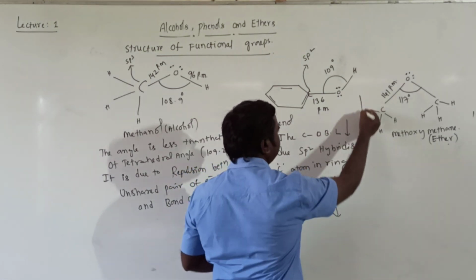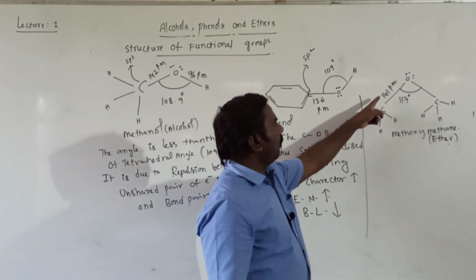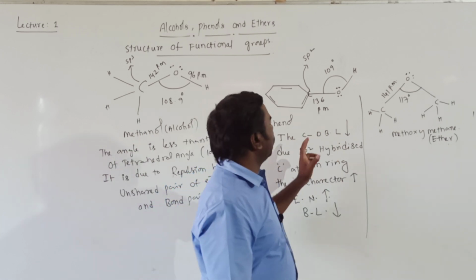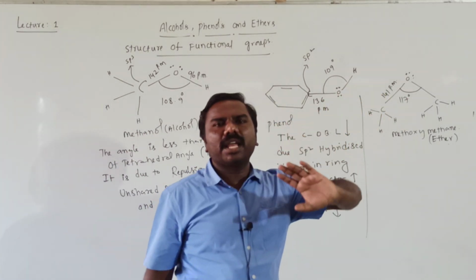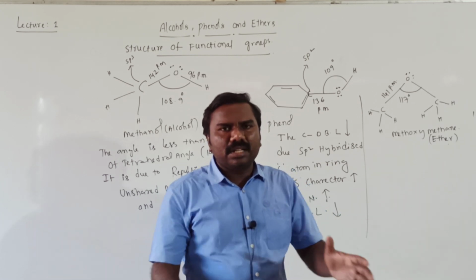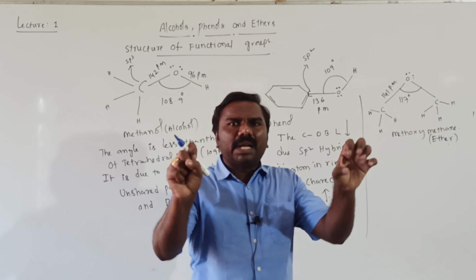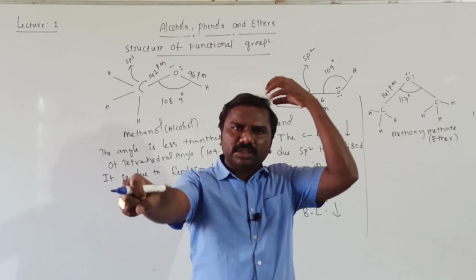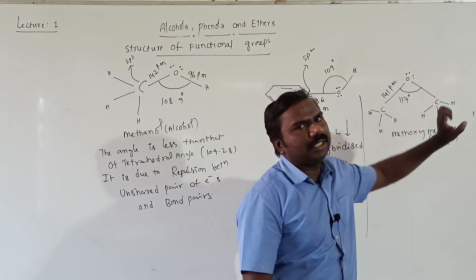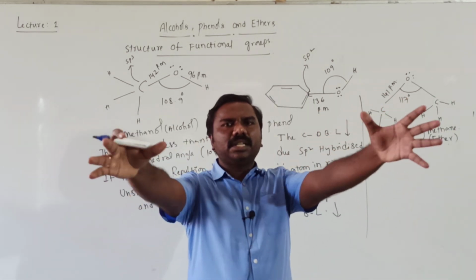Next, in ethers the bond length is 141, like alcohol, okay. The bond angle is different: the bond angle is 117 degrees, which means a little higher. The reason is that these two groups on the oxygen, CH3 and CH3, are bulky groups.